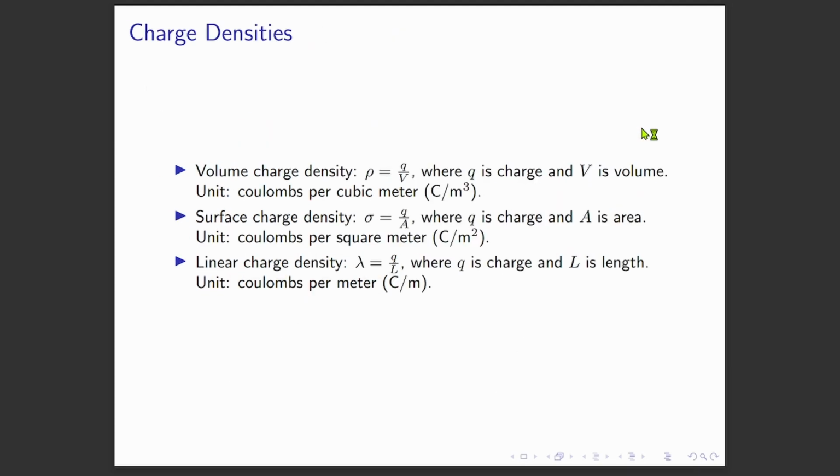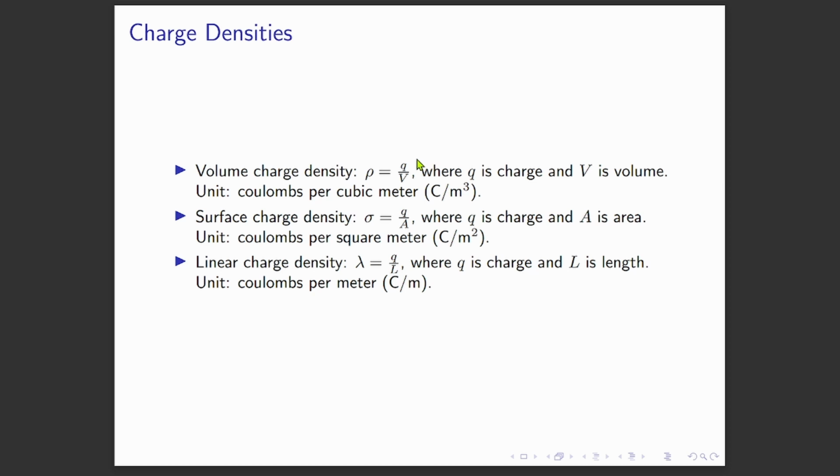So again, I've explained this during the last lecture. We have 3 types of charge densities. We have sigma, we have lambda, we have rho. So rho is for the volumetric body, the 3-dimensional body. And then we have the surface charge density, sigma, which accounts for the surface structure. Let's say if the charge itself is a sheet of paper, then it is considered as a surface charge density. And then we have the wire, for example, which has the linear charge density, given by lambda. So the linear charge density accounts for the 1-dimensional body, like the wire, like the circle.